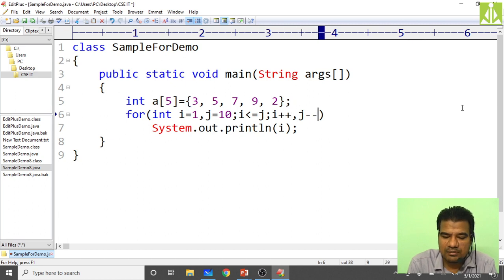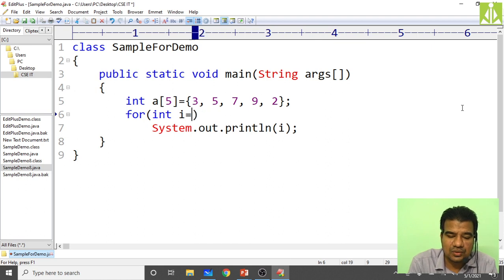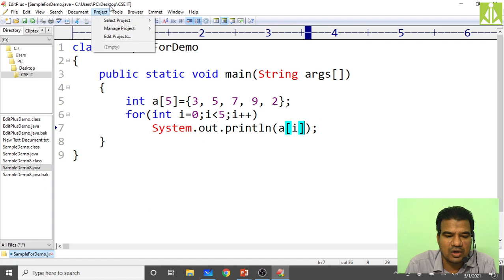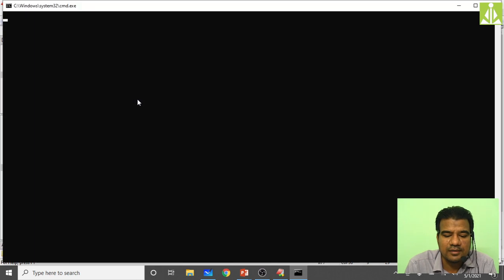So now to run through this array, what we do: i equals 0, because the index will start from 0. Then i must be less than how many elements? 5, the maximum size. Then i plus plus, and in order to print the array elements, what we do over here is a of i. Like this we print. So quickly we check whether we are getting the output or there are any mistakes in this one.